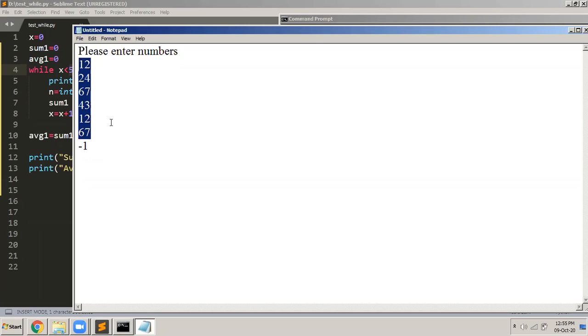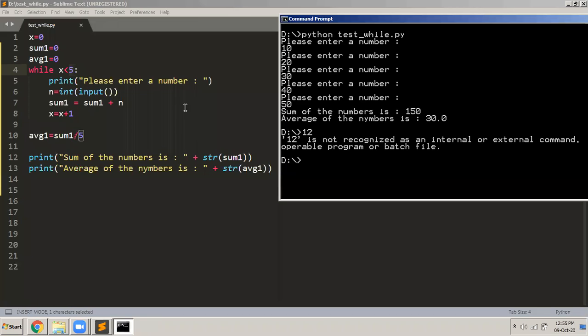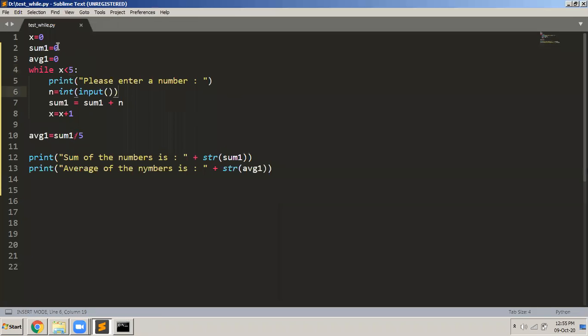I hope you understood what program I'm planning to write. I'm planning to write a program to read variable number of numbers, not fixed, not exactly 5 all the time. First I enter 12, then 24, then 67, 43, and if I want to stop entering, then I enter -1. -1 indicates that I have to stop. So this is the output that I need. So how do I do that?